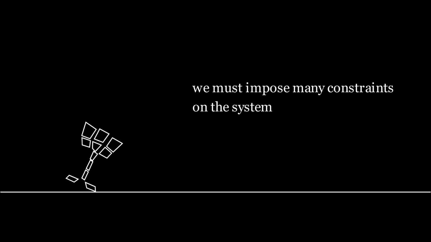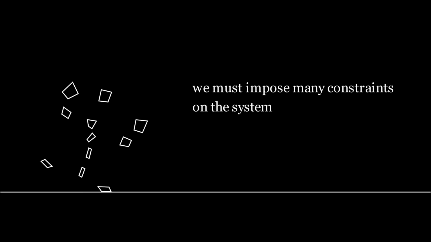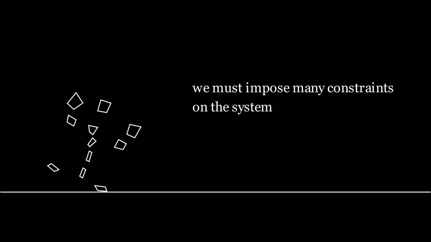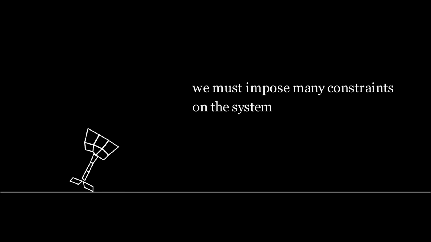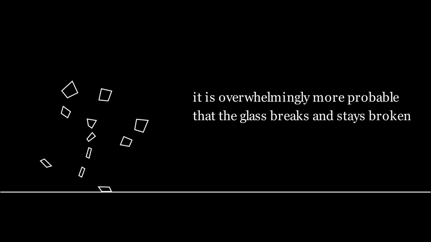But this would require every fragment, every molecule, and all the energy dispersed as sound and heat to move in an extraordinarily precise and coordinated way. The number of microscopic conditions required would be incredibly specific. It is therefore overwhelmingly more probable for the glass simply to break and remain broken.